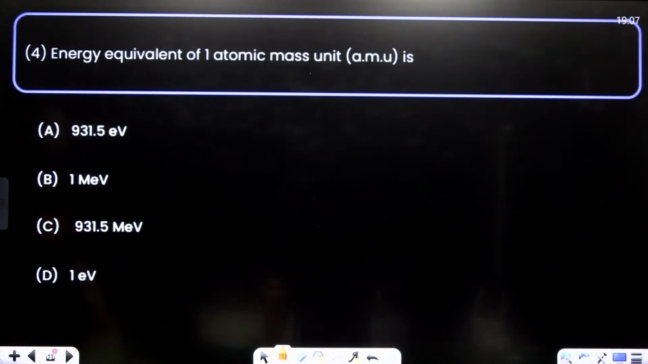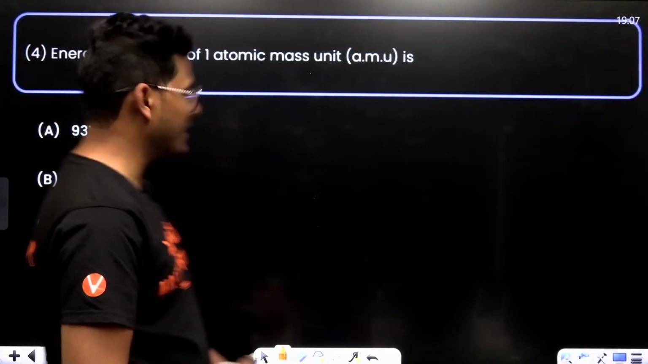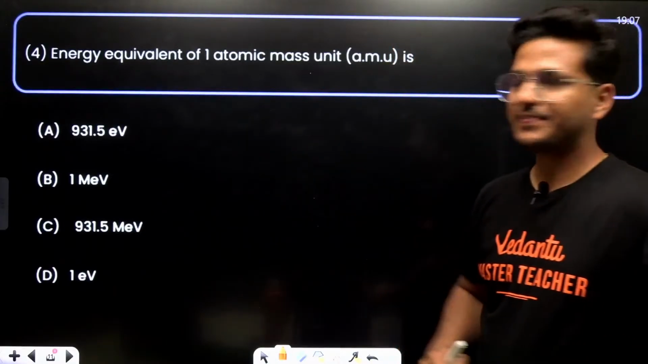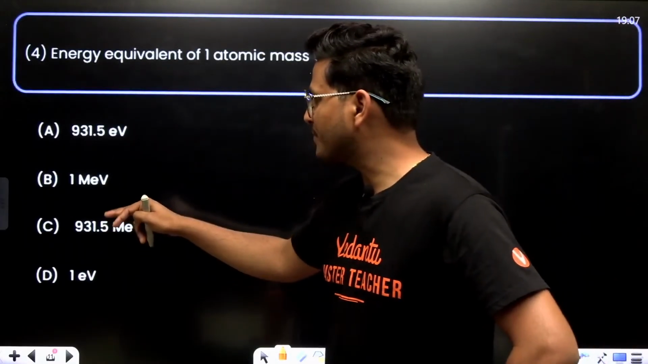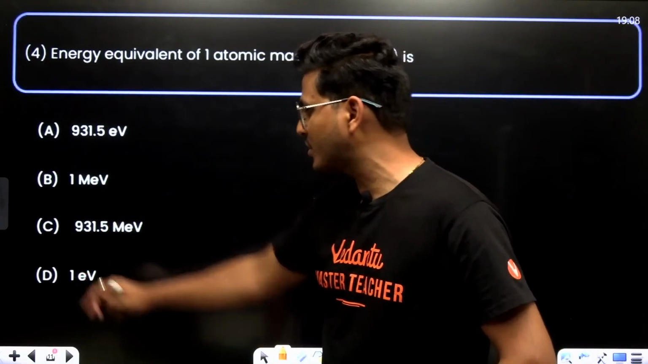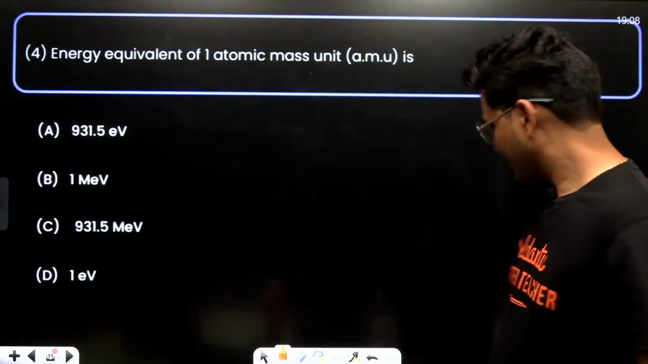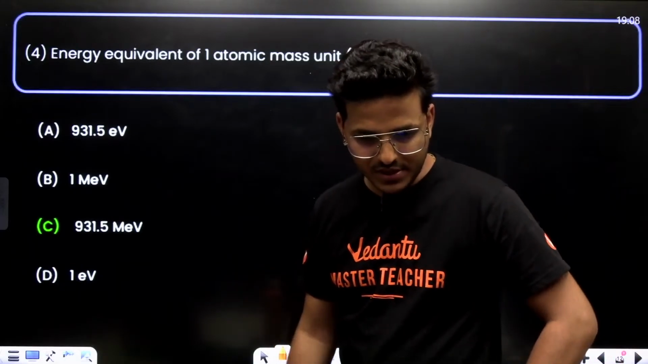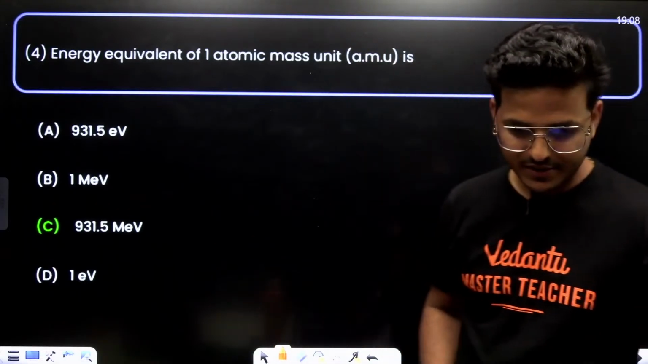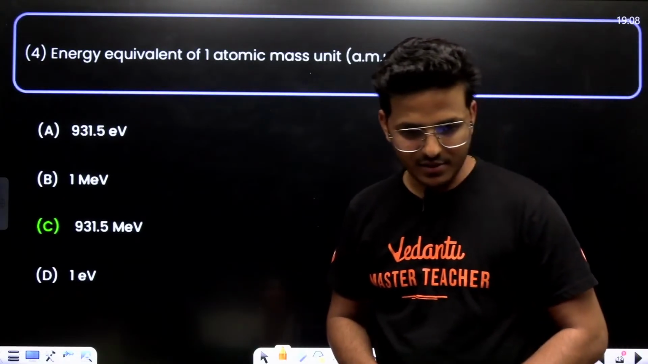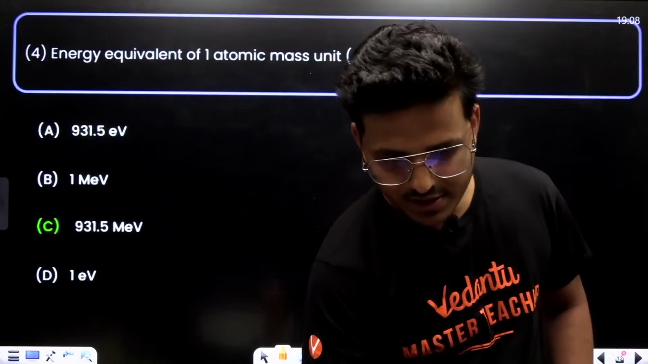Okay, fine. Energy equivalent of 1 atomic mass unit, 1 AMU: 931.5 electron volt, 1 mega electron volt, 931.5 mega electron volt, or 1 electron volt. Which one is the correct? 931.5 mega electron volt.